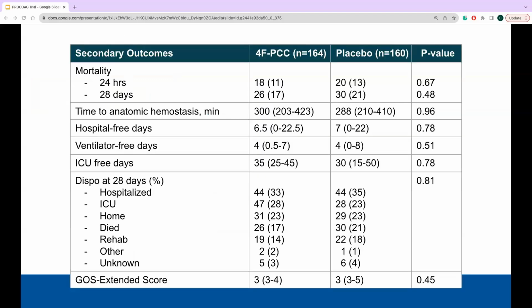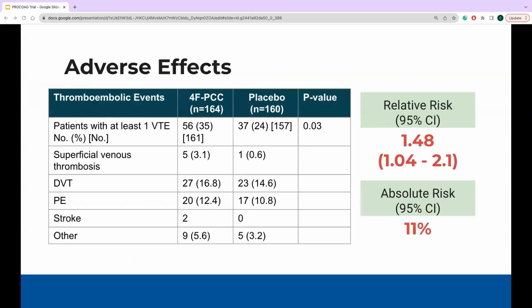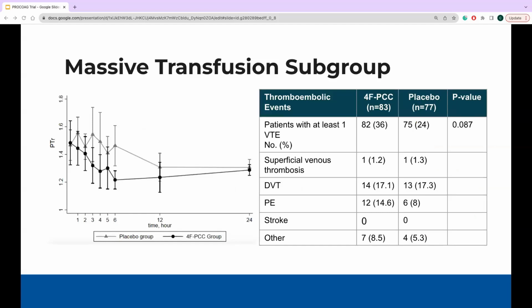Looking at secondary outcomes, there is no difference in mortality, time to hemostasis, and SPO or prognosis metrics. In regards to safety, however, there is a marked increase in thromboembolic events, which is significantly higher in the 4-factor PCC group. When looking closer at the massive transfusion subgroup, we see a similar lack of difference in the use of blood products utilized, as well as its effect on PTR, as we see a greater crossover of the confidence interval. However, this is a vastly smaller subpopulation, only accounting for 25% of the study population. Additionally, we again see a significant increase in VTE occurrences in the 4-factor PCC group.